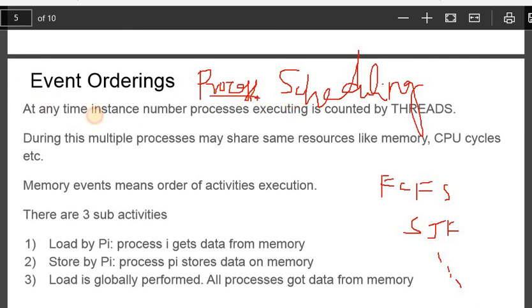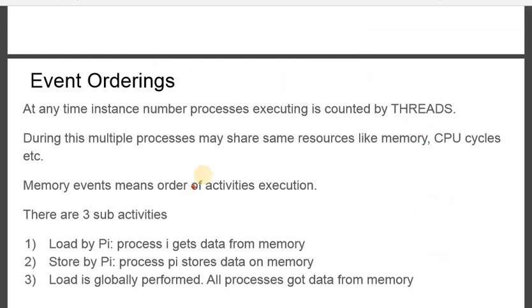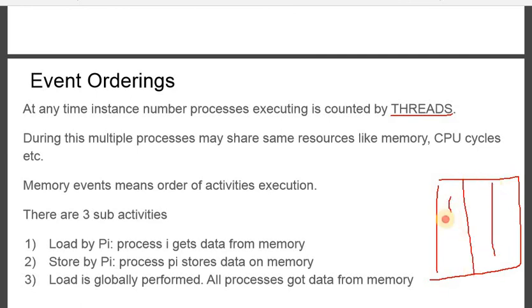Here what you called process, I am calling it event. What you called scheduling, here it is ordering. The explanation is different though. See, what is the point? At any instance of time, how many processes are executing, what will we measure? The number of active threads. I hope you remember this diagram in your CO. You wrote a thread like this and mentioned some points here. Okay, I remember the diagram.